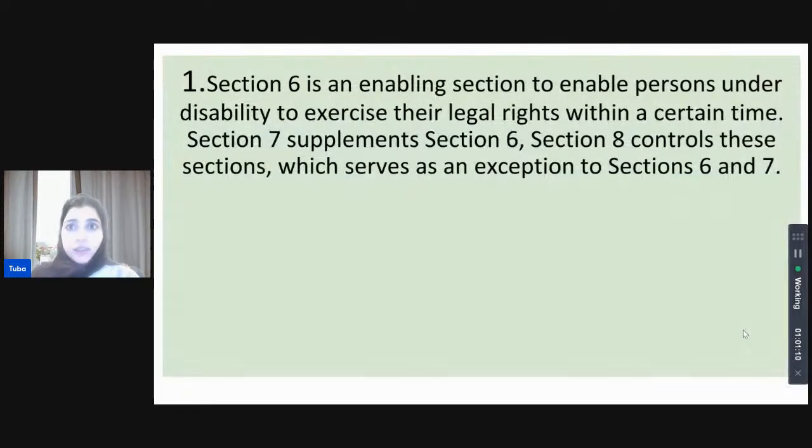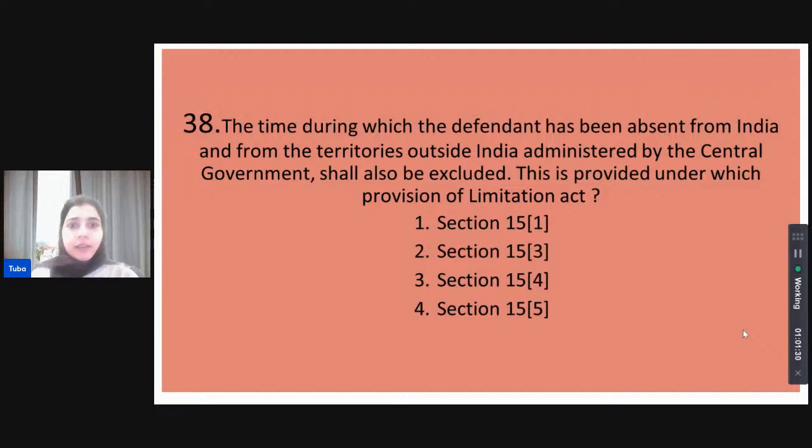One is indeed correct. We saw that Section 6 was paving the way for people with disabilities to operate under limitation law. Section 7 was then acting as a supplementary section for Section 6. And Section 8 was again controlling Sections 6 and 7, providing us an upper limit as to how much delay can be tolerated in Sections 6 and 7. So, yes, one was the correct answer there.